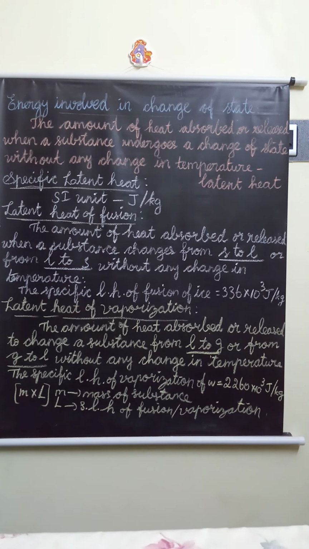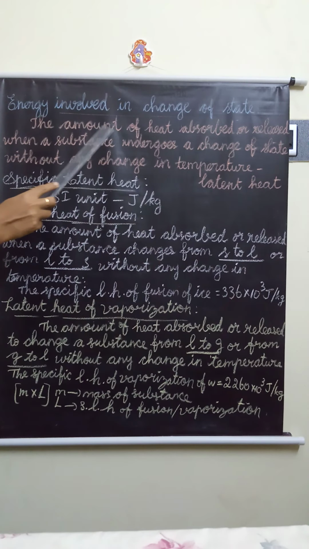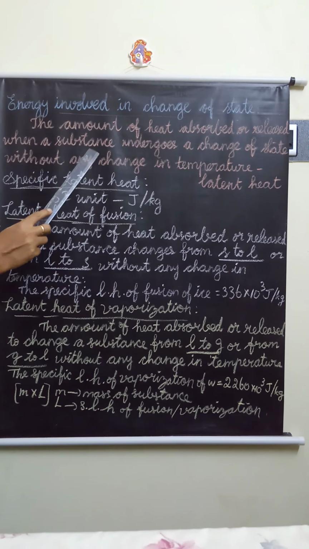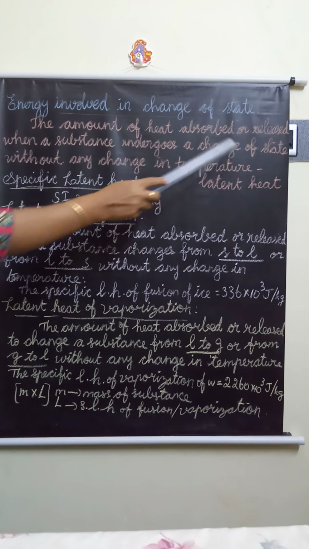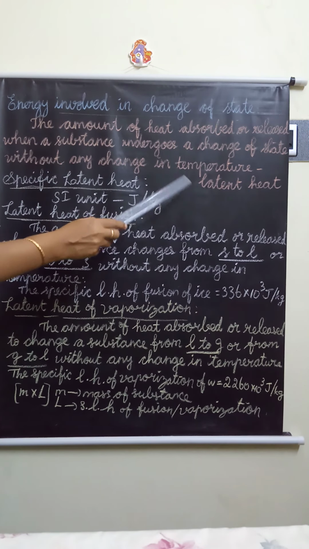Next one is, what is latent heat? Latent heat means the amount of heat absorbed or released when a substance undergoes a change of state without any change in temperature.